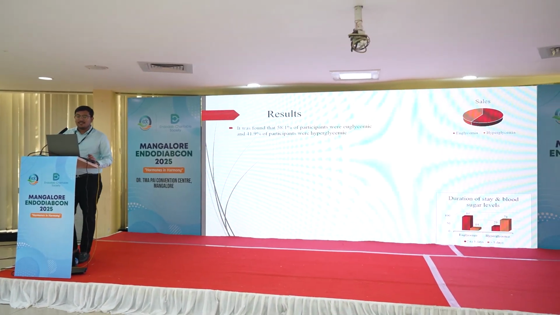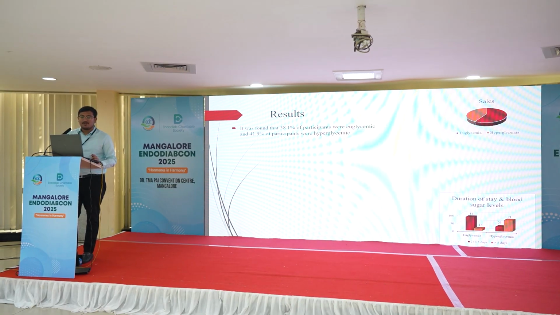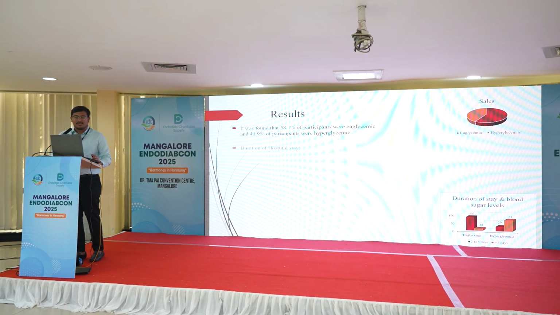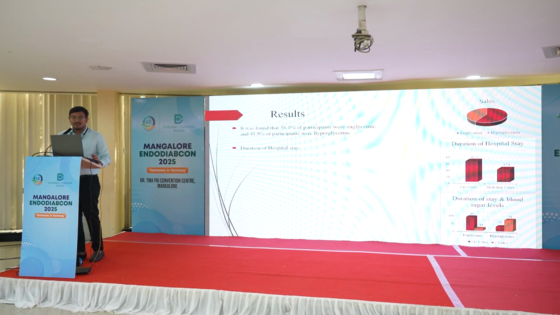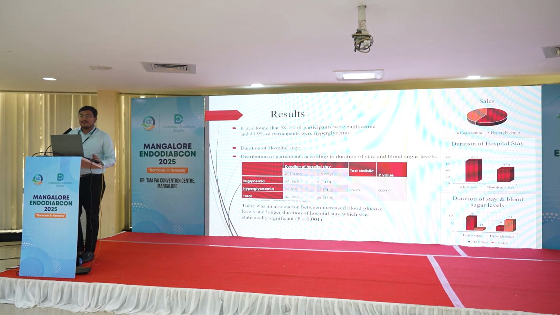So it was found that 58% of the participants were euglycemic, whereas 42% of the participants were hyperglycemic. And duration of hospital stay was 2 to 5 days in around 62% of the patients and more than 5 days among 38% of the patients. In euglycemic patients, 86% recovered within 2 to 5 days, whereas 14% required more than 5 days for recovery. And in hyperglycemic group, 71% required more than 5 days to recover compared to 29% which recovered in 2 to 5 days. So therefore, an association between the increased blood glucose levels and longer duration of hospital stay was observed with a p-value of 0.001.